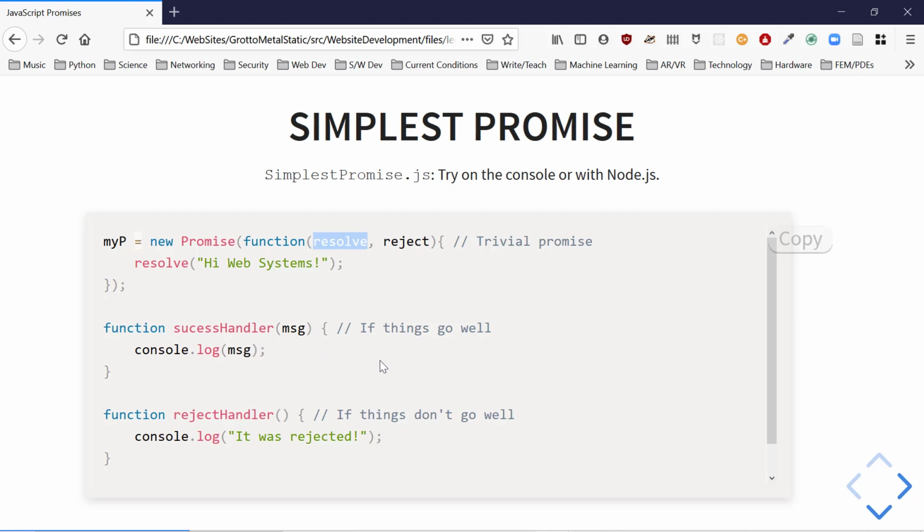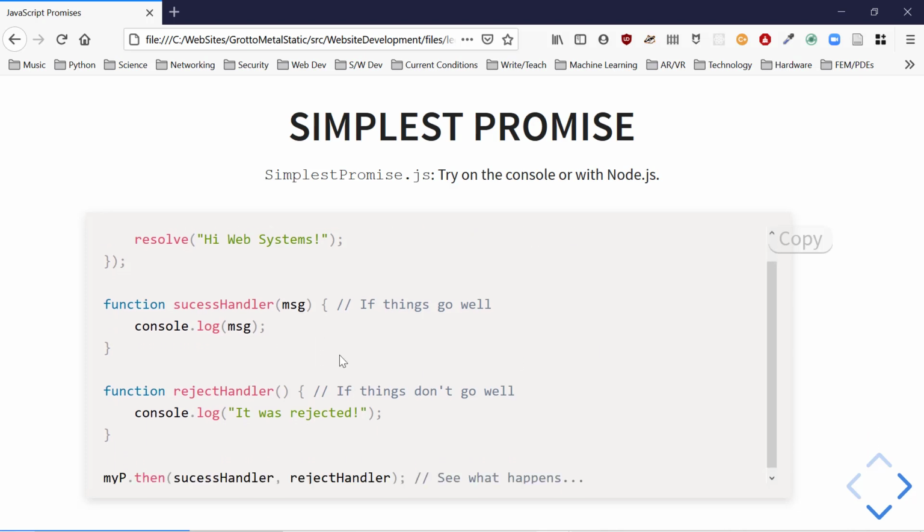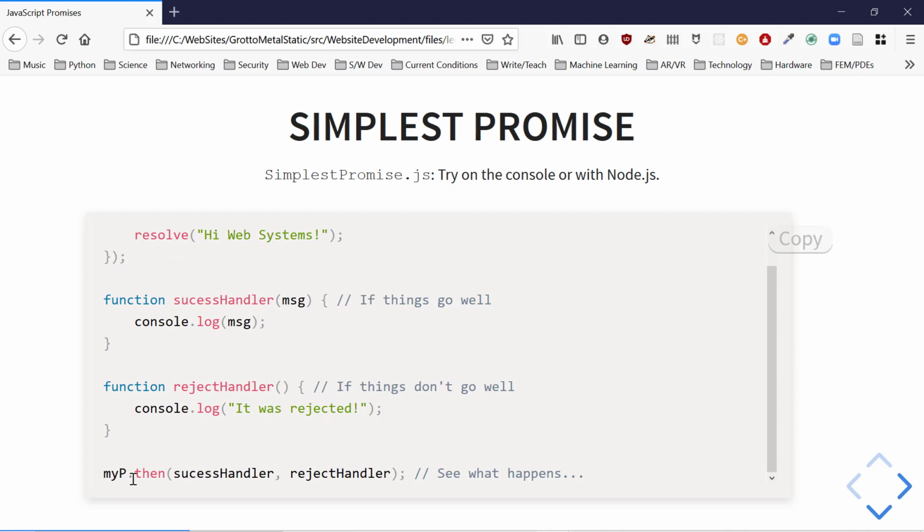Now, to use this promise, after we've created it, we use it by calling its then method. We're going to go into this more in depth, but we're just going to check this out. So we created the promise. Then to get the results from the promise, we call its then method.